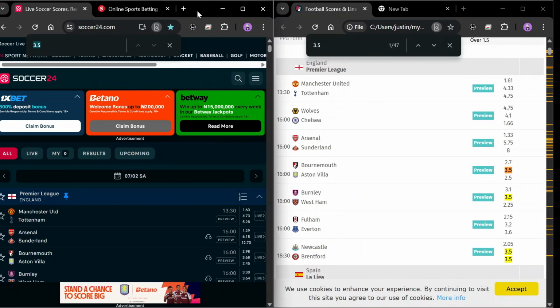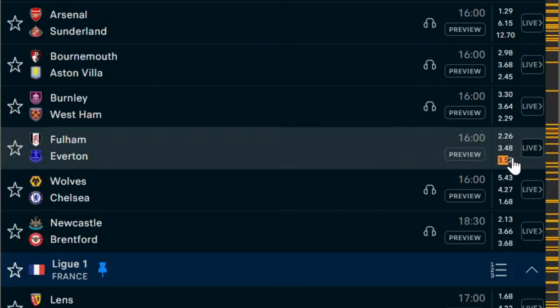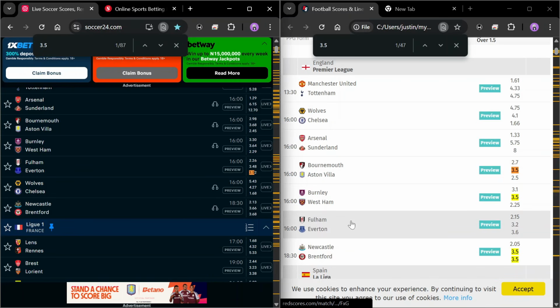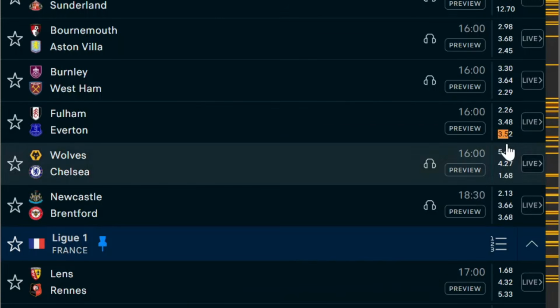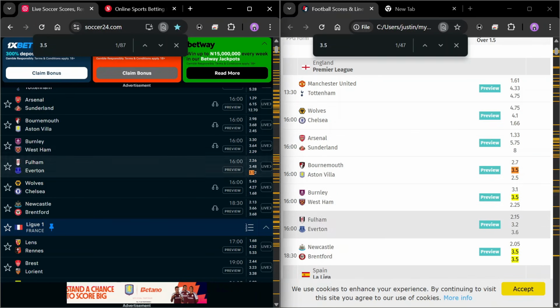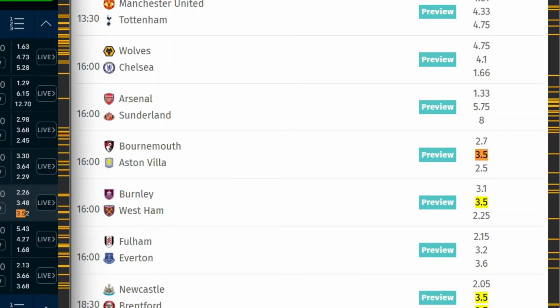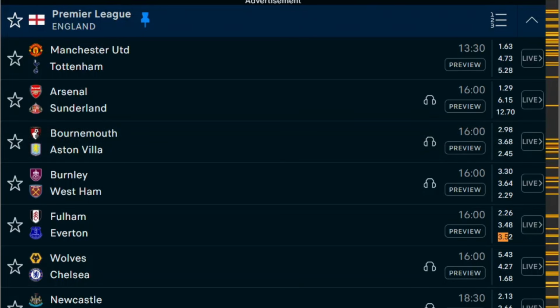Let's compare this. If you search for 0.50, the matches you'll be getting will be different. So you can see over here, we have Fulham versus Everton, and Everton is the game having the 0.52 odd. So what we are looking for is 0.50 odd, and you can see from this, Fulham Everton is having a different odd from this particular game. But for Aston Villa, we're having 0.50 at the RedScores site, and we're having here 0.68 for the draw odds on Soccer24. So they are different odds. Make no mistake about that. They are all different odds.